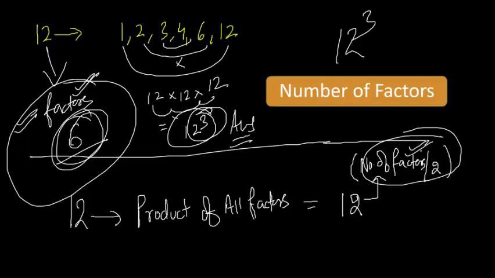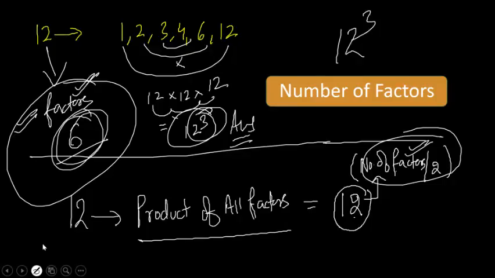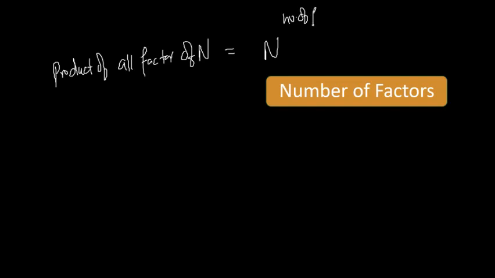Half of your number of factors, that power raised to your number, is your product of all the factors. So the shortcut for the product of all the factors of n is n raised to the power of the number of factors divided by 2. Is it clear?